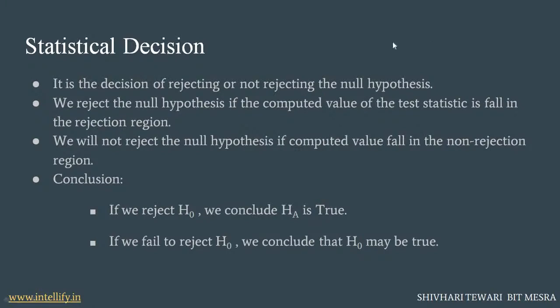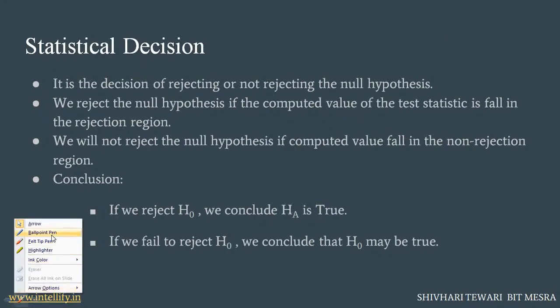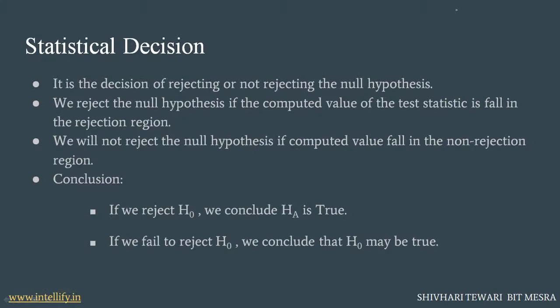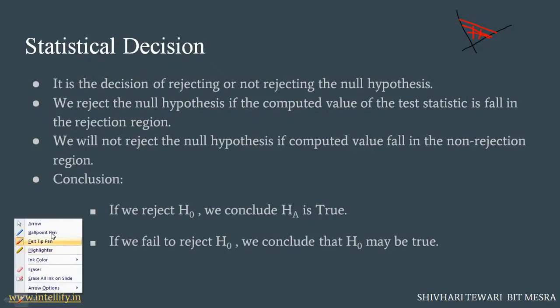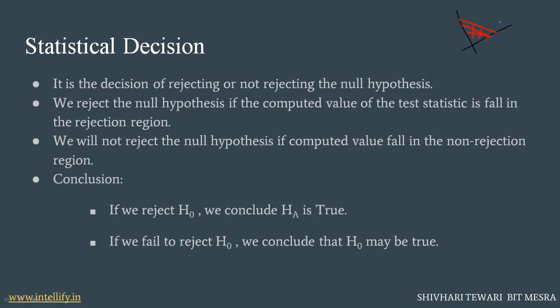Like I told you earlier, I created a graph like this, and the non-rejection region is denoted. The red region is the non-rejection region, and the rest, which is not red, or we can say the black region, is the rejection region.